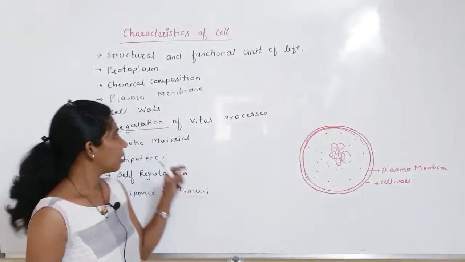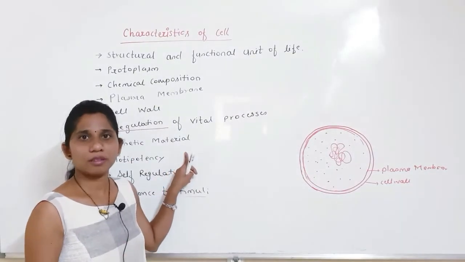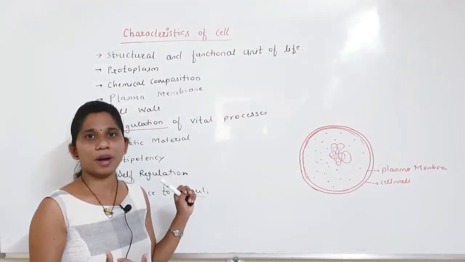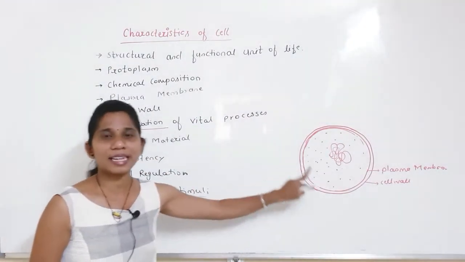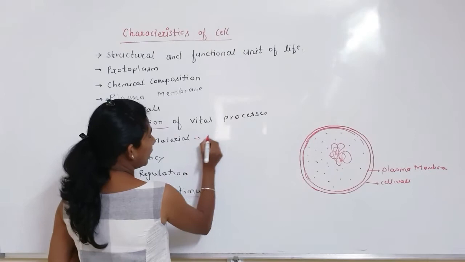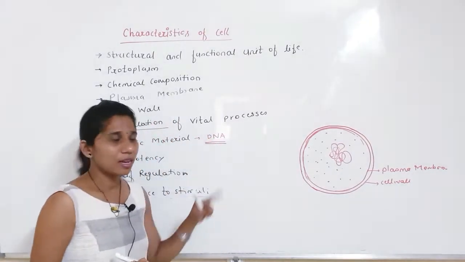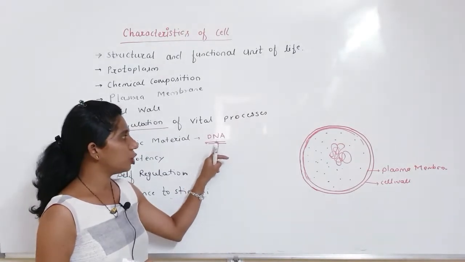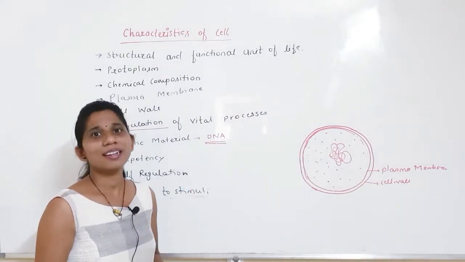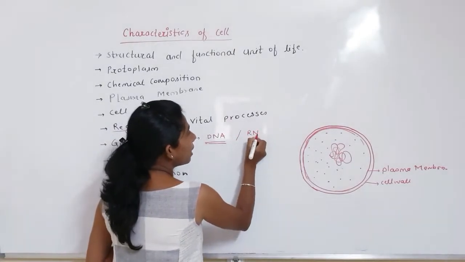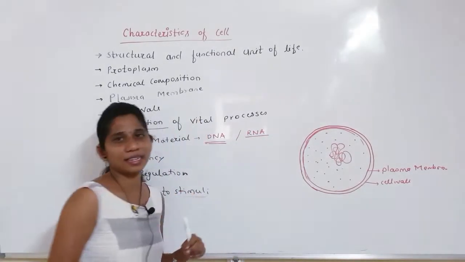Which chemical compound acts as the genetic material inside the cell? That is nothing but DNA. In most organisms, deoxyribonucleic acid acts as the genetic material, and in some viruses RNA acts as the genetic material.